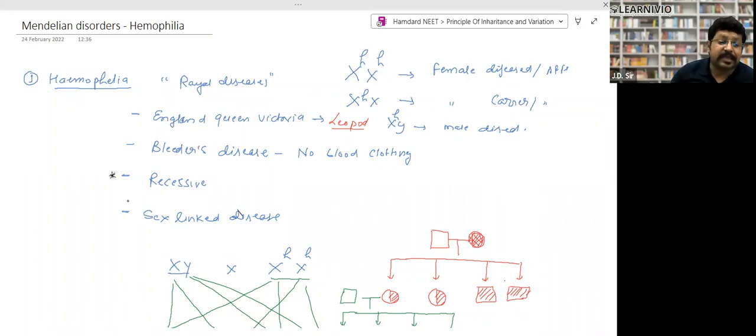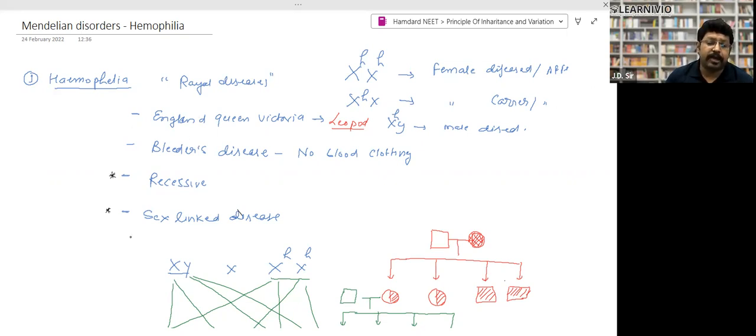And it is a sex-linked disease, right? A female with XH and XH will be the female which is diseased. If it is present in only one X, then this female will be a carrier. In humans, males have only one X chromosome. So if there is XH and Y, it means the male will be diseased, right? Clear? I think the point should be clear.